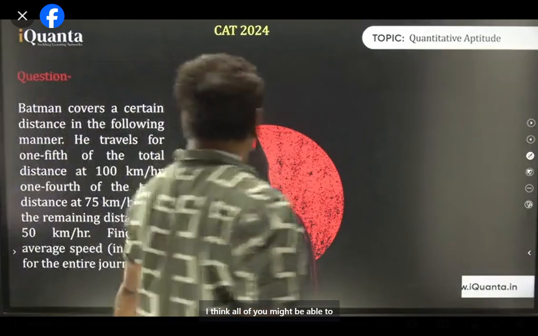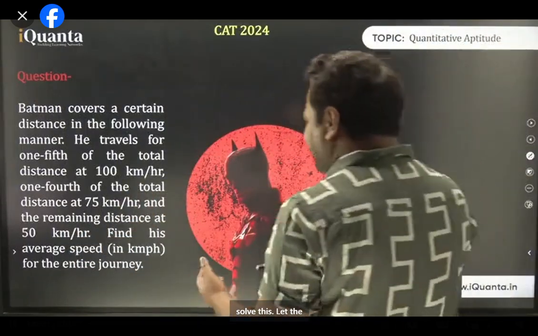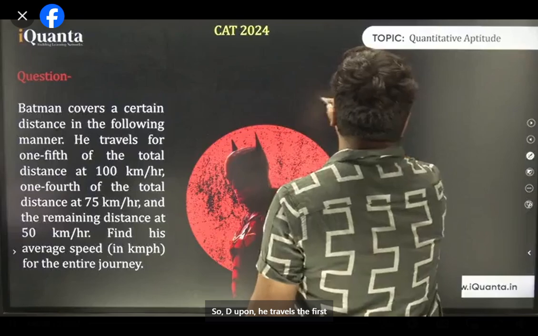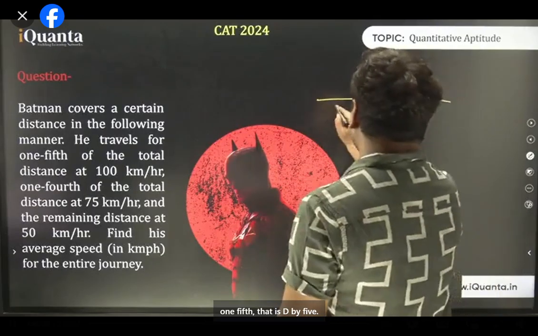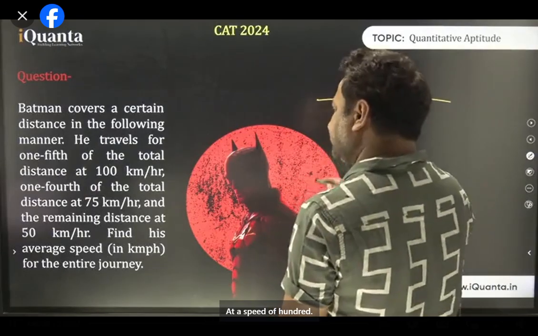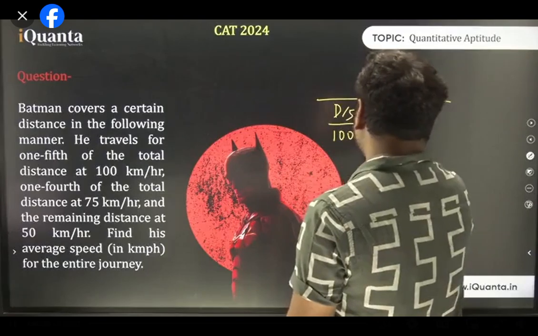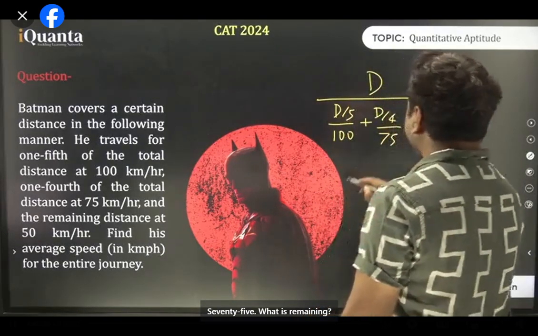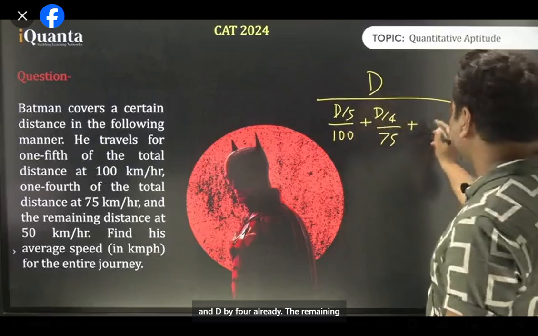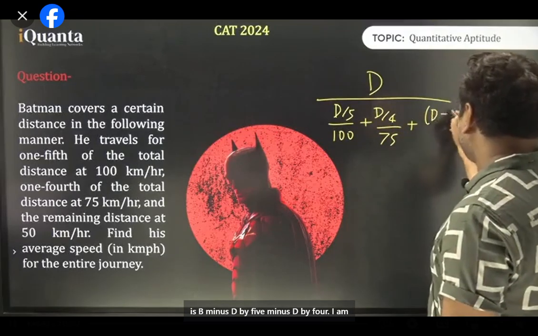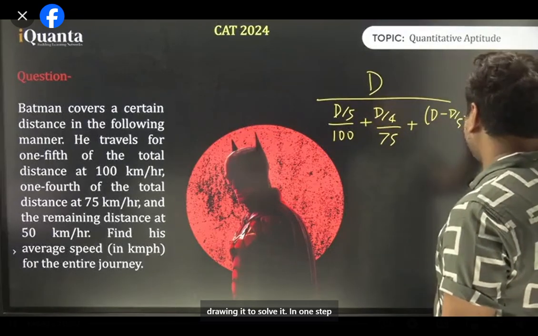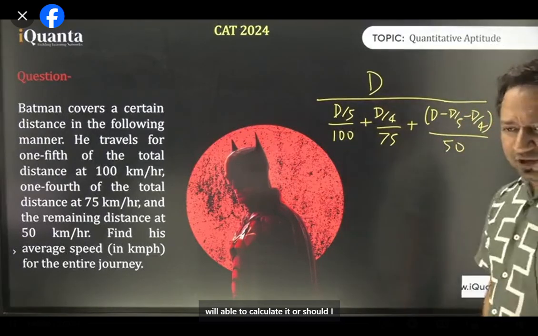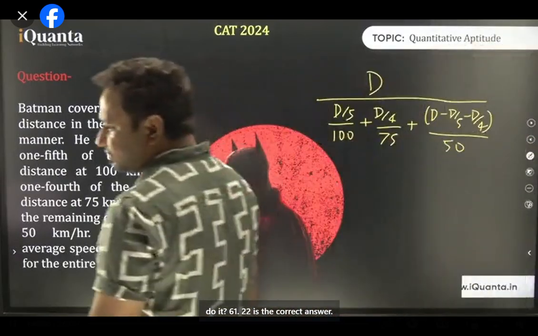Okay, I think all of you might be able to solve this. Let the entire distance be how much? D. So D upon, he travels the first 1/5, that is D by 5, at a speed of 100. Then 1/4, D by 4 at how much? 75. What is remaining? The remaining is D minus D by 5 minus D by 4. I'm trying to solve it in one step itself at a speed of 50. This is what we need to calculate. I hope you'll be able to calculate it, or should I do it? 61.22 is the correct answer.